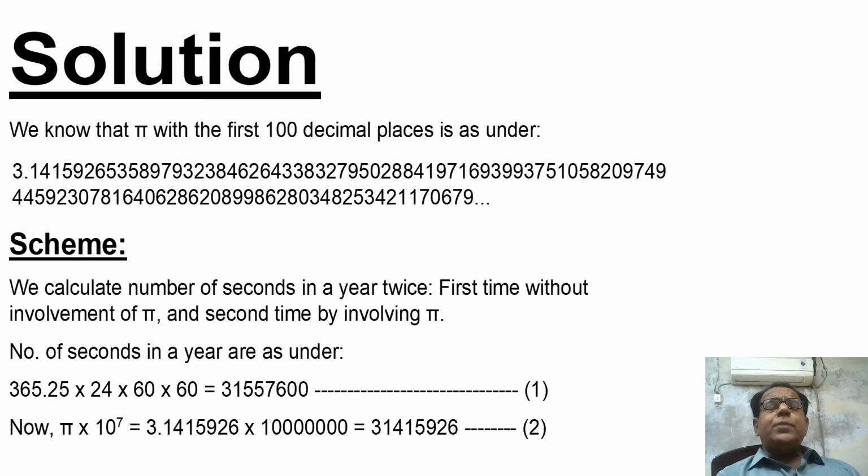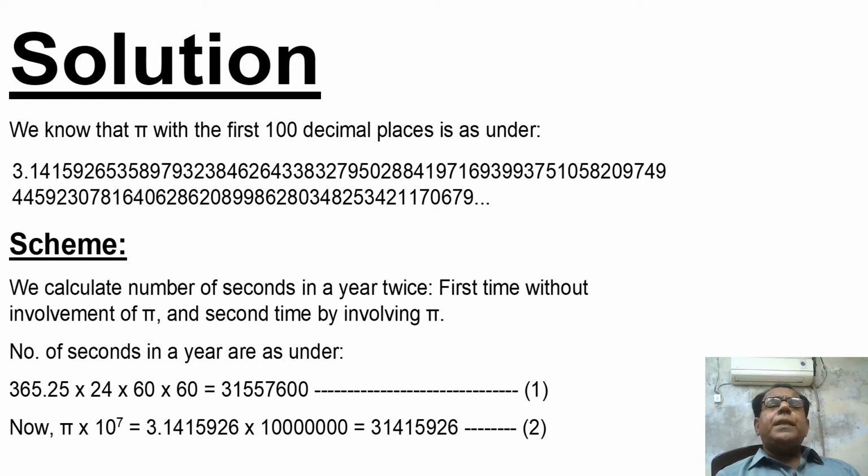Dear students, here you may perhaps notice that in the question, within bracket, it was given 365.24, but actually instead of 24, 25 is better, because a leap year comes after every 4 years, and if we multiply 25 with 4, then it becomes one complete day.